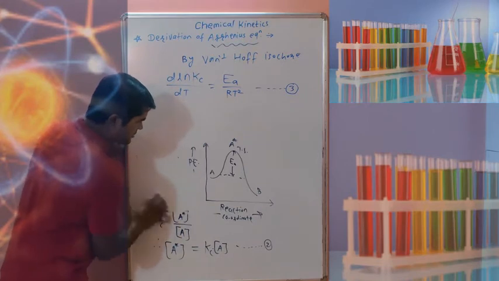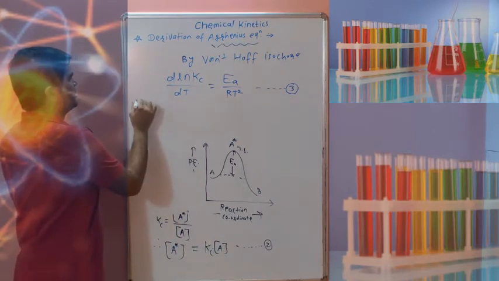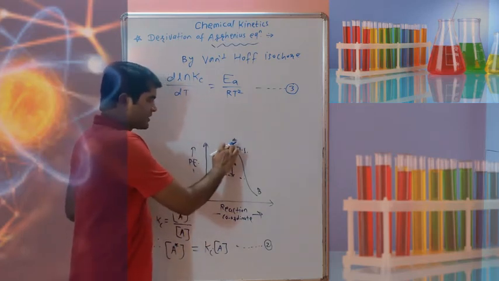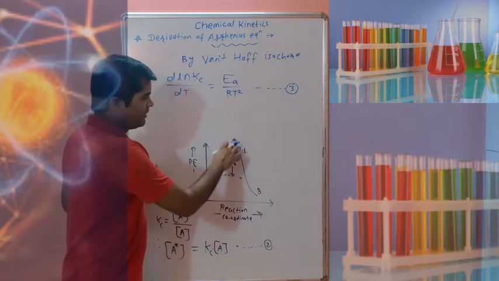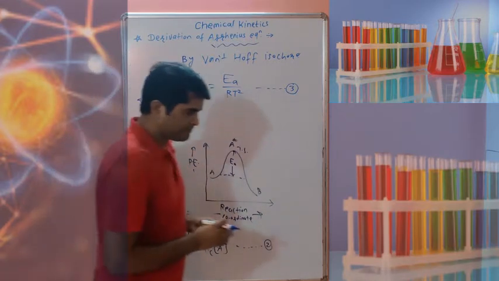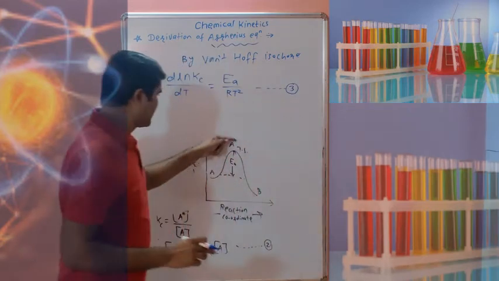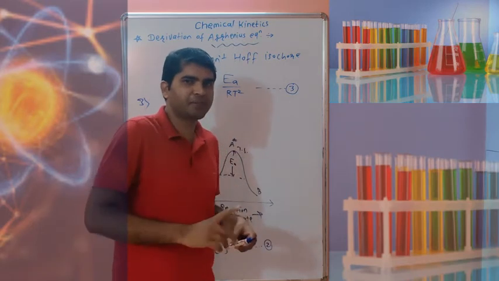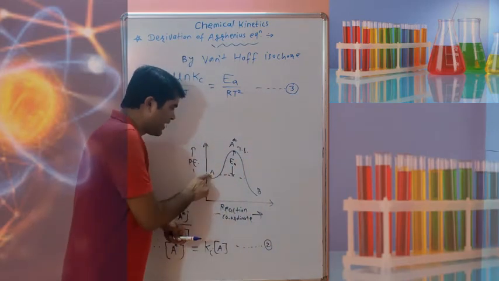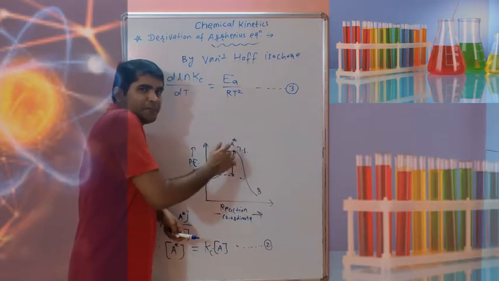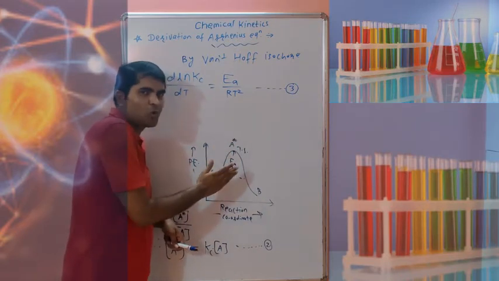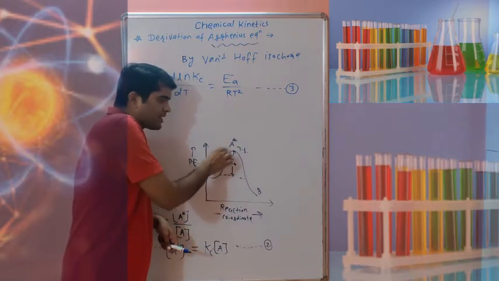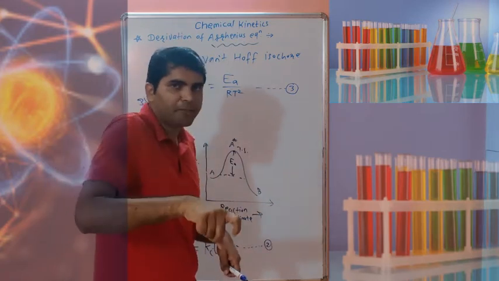Now the Arrhenius third assumption, which is simple by observing this. A is converting to A star, A star again forms back A, and some A star is converting to product B. The conversion of A to A star depends on temperature. If you increase the temperature, A immediately reaches A star. If you decrease the temperature, A slowly reaches the A star, that is the transition state. Therefore the step A to A star depends on temperature.